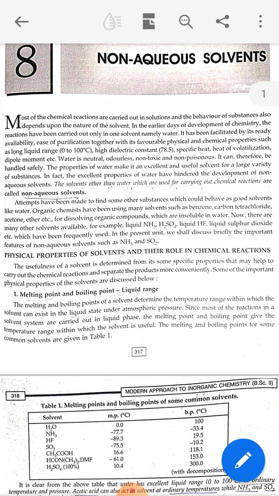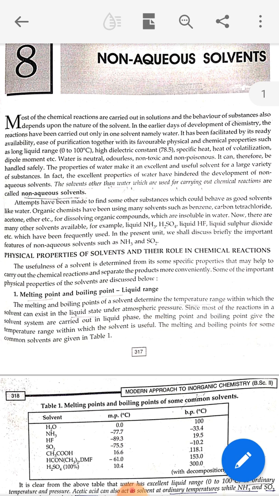Next topic is physical properties of solvents and their role in chemical reactions. The first property is melting point and boiling point, which gives the liquid range. We know that every substance has a melting and boiling point, and between them, where the substance acts as a liquid, we call it the liquid range.